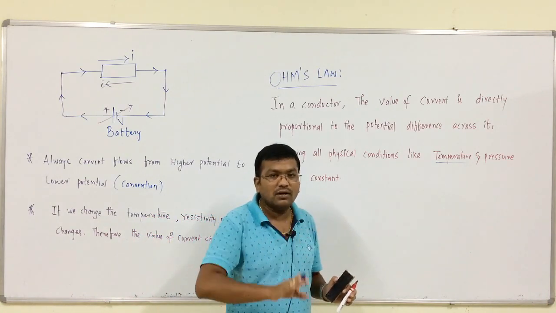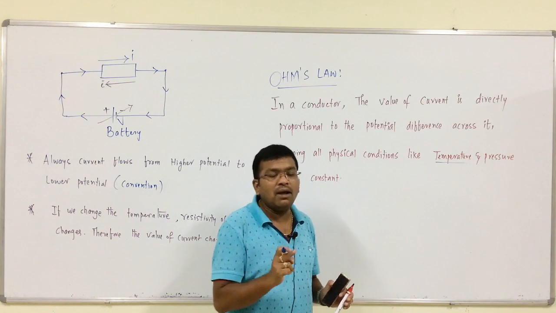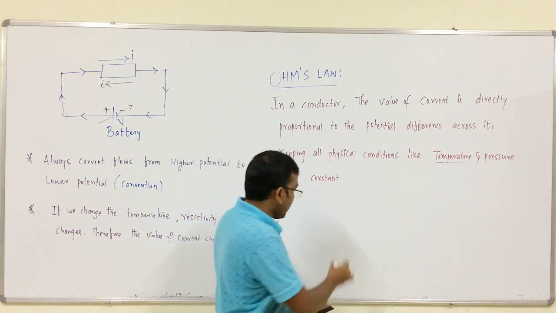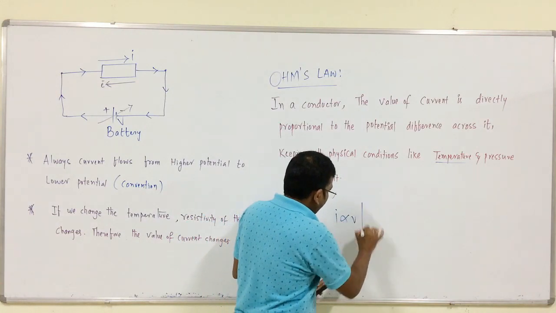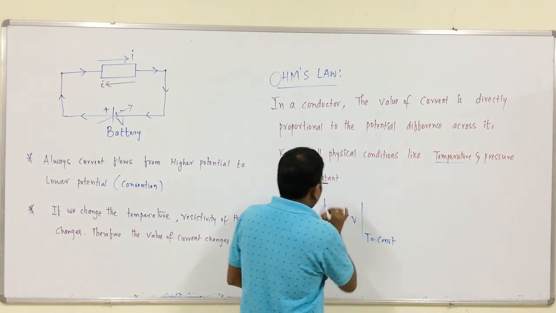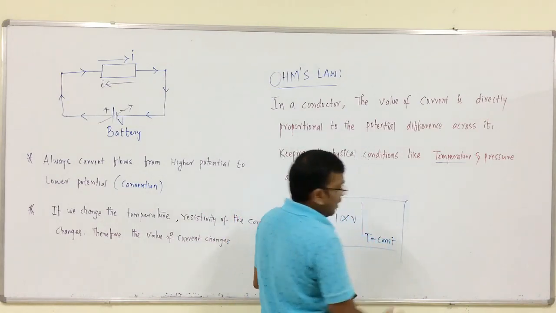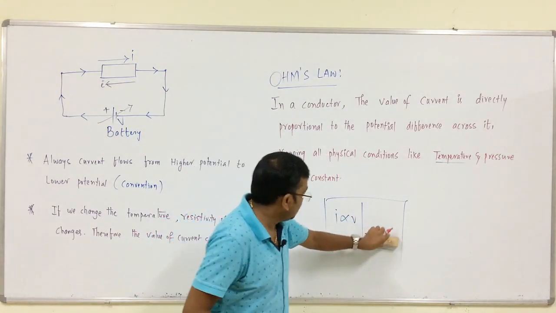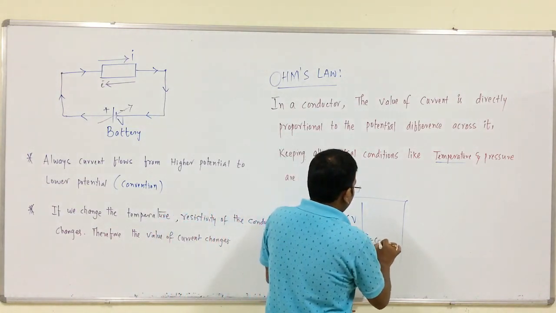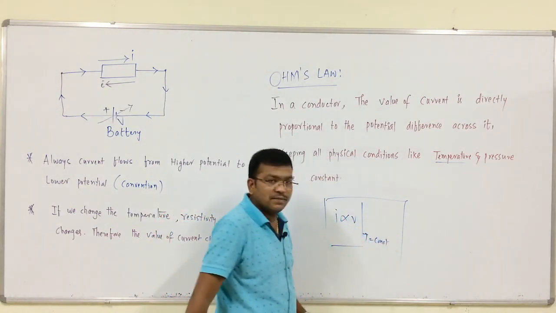That answer is wrong. You have to mention keeping all physical conditions, that is, temperature constant. You have to write I proportional to V, T is equal to constant. Then only this is called Ohm's law. Otherwise, this is not Ohm's law. Only if T is equal to constant, then only it is Ohm's law.